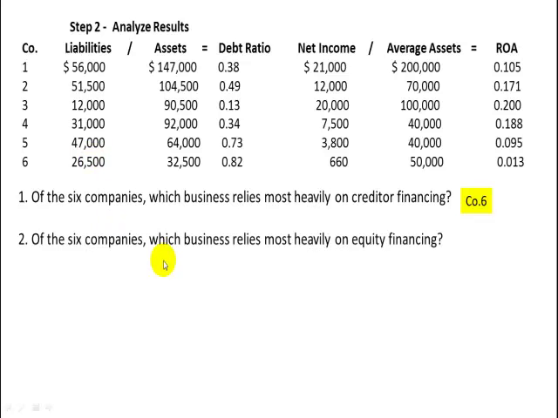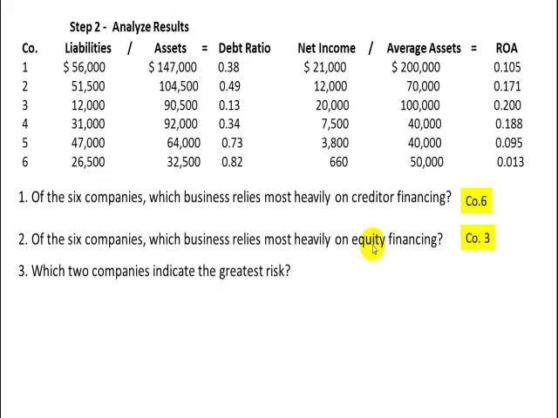Next, of the 6 companies, which business relies most heavily on equity financing? Well, that would be the one where they've put up most of the money as opposed to the bank. So it looks like the lowest debt ratio would be number 3, which looks like 13%. So company 3 gets that title of having the lowest debt ratio, or the highest equity ratio.